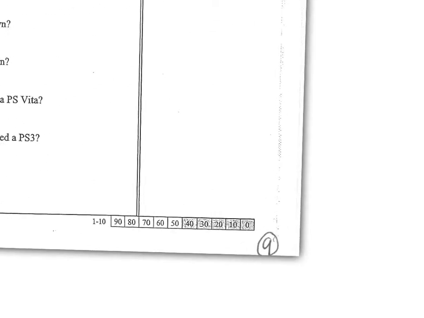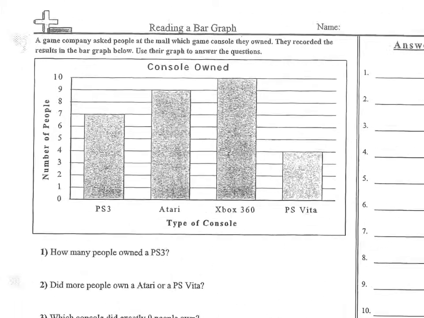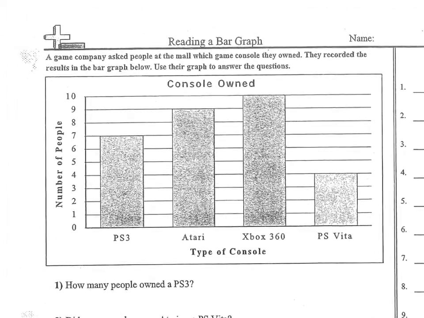Okay, friends, this is data lesson number 4, and you should be on page 9 of your text, which looks like this. So we've been talking about how data is information that's collected, while a chart or a graph is how information is displayed. So there's multiple different ways you can display information. Yesterday, or maybe the day before, you displayed information using a chart. Today, we're going to look at displaying information using a bar graph. So what you see on the screen is a bar graph.